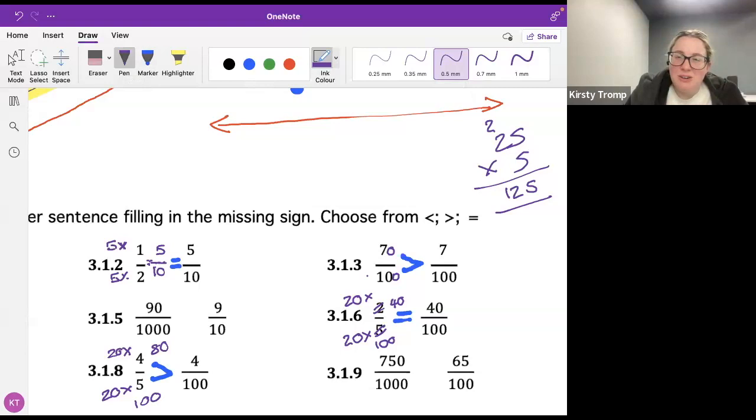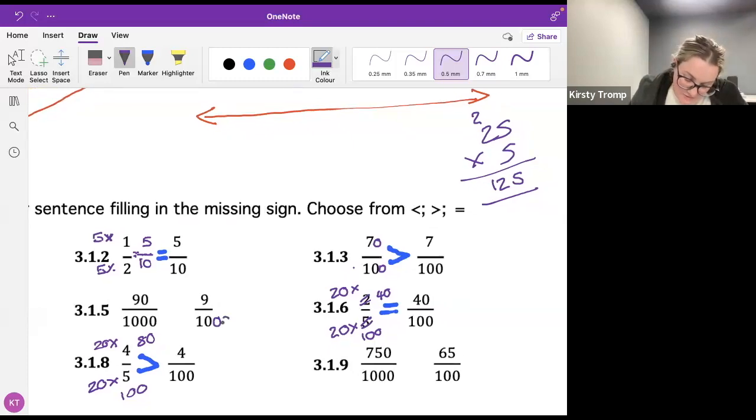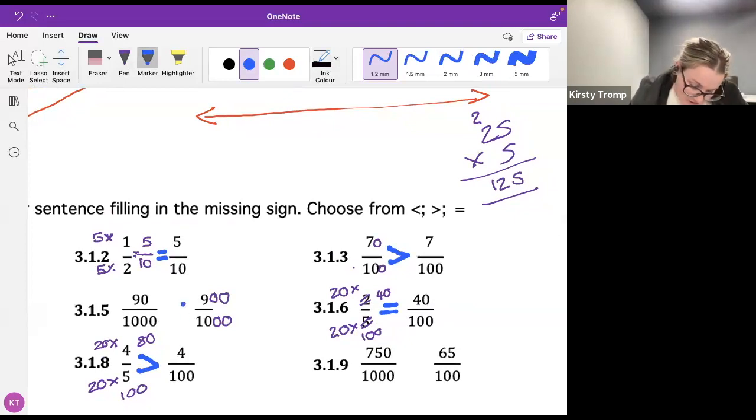All right, let's go Katleho. I'm going to do 3.1.5. Awesome. Let's go Katleho. What do I need to do? You're going to say 10 multiplied by 100 is 1,000. Rockstar. And then you're going to say 9 multiplied by 100 is 900. Amazing. Okay, which one's bigger? 900 over 1,000. Good girl.